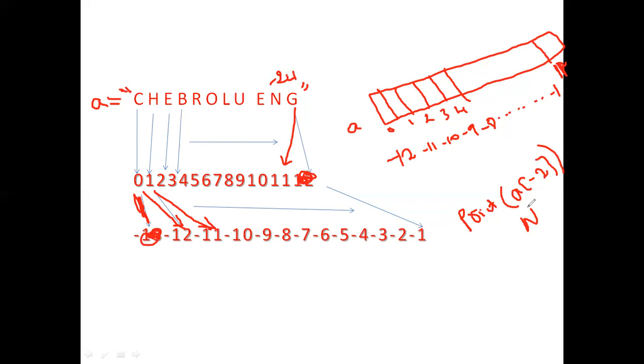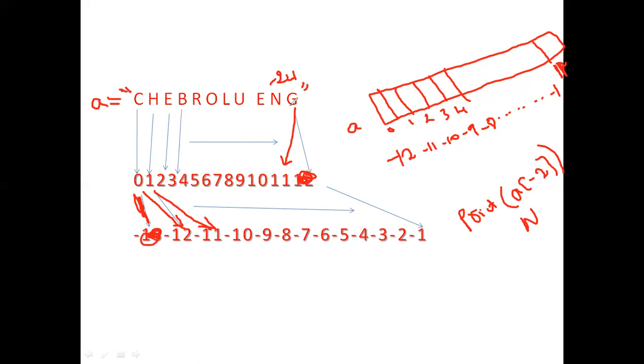So this is how a string is stored inside the memory. If you want to access the entire string, we can just print the string variable. Or if you want to access individual elements of that string, we can provide the index value. The index value may be positive or negative. The positive index is from 0 to n-1 and the negative index is from -1 to -n.